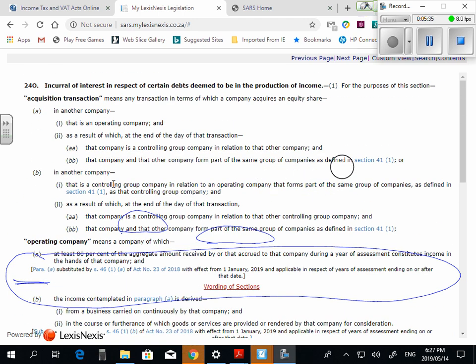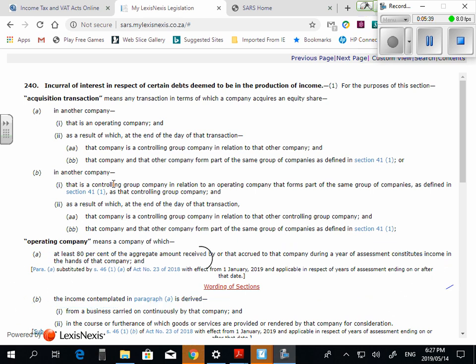So let's have a look at those definitions now, and I'm going to go through and summarize it for you. So guys, it says acquisition transaction means it needs to be in an operating company, as a result of which, at the end of that transaction, that company is a controlling group company. Now, does anybody know what controlling group company means?